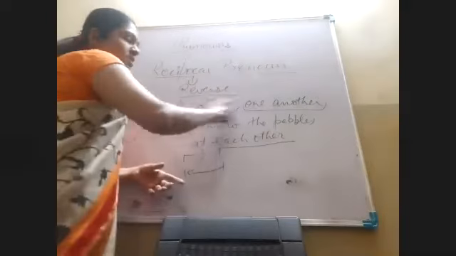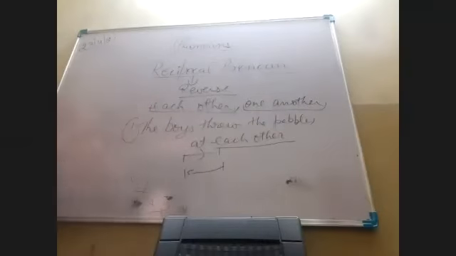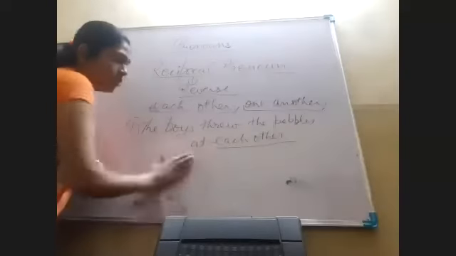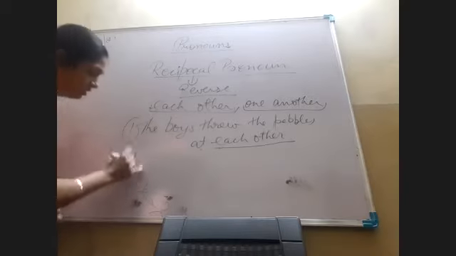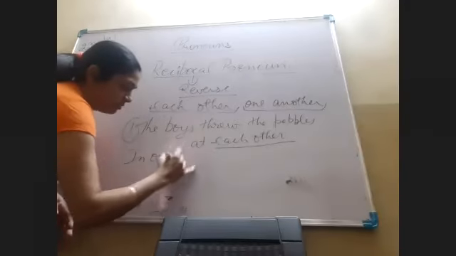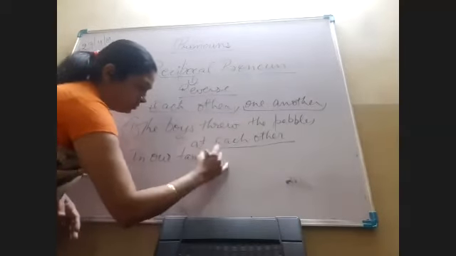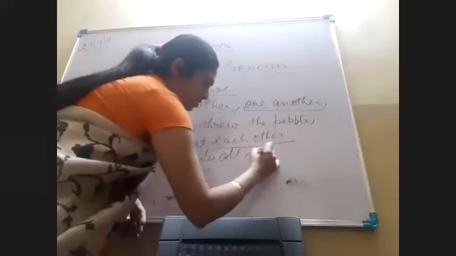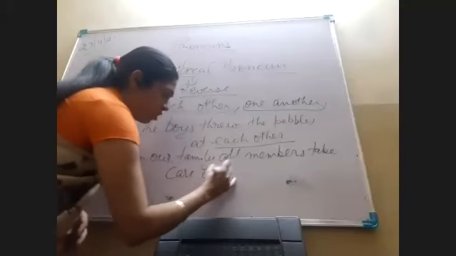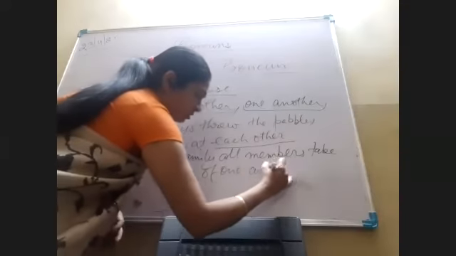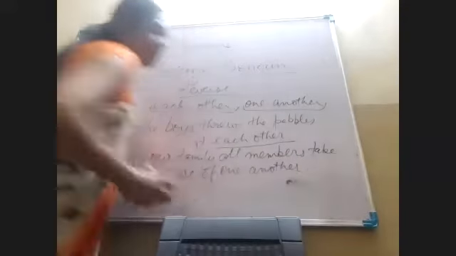This is the basic difference. And one more example I would like to give you of one another is that in our family, all the members take care of one another.